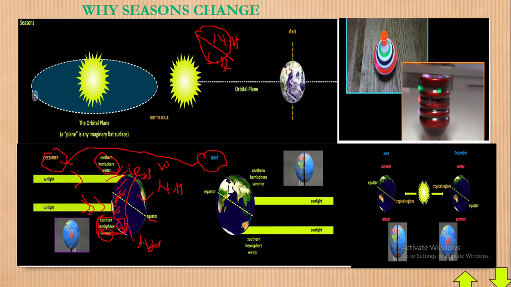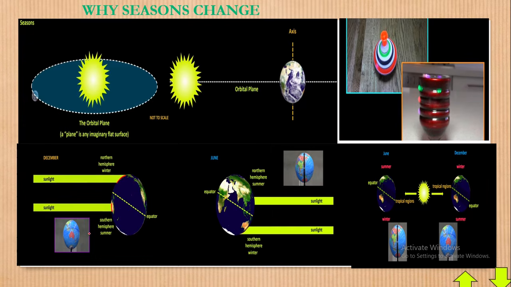remember as the Earth has rotated, the sun is in one place and the Earth is orbiting it. Maybe it was around here and they're hitting. Allow me to call this, maybe here the Earth was hitting. Allow me to call this as our Earth is like this. This is our point A and our point B. Now as the Earth is at this point, this is our point A and this is our point B. You see that?